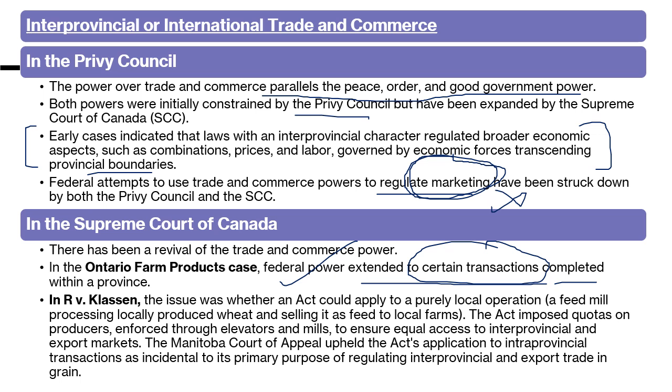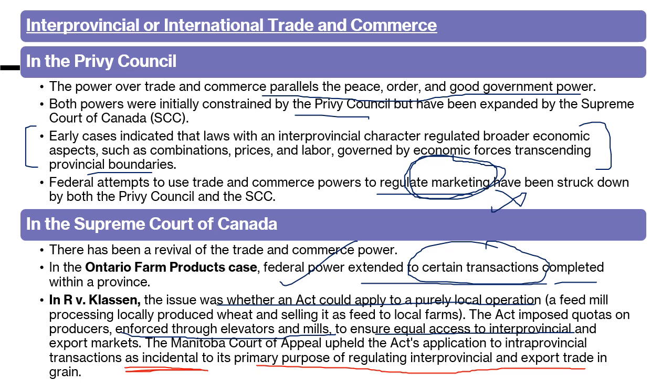In R versus Klassen, the issue was whether an act could apply to a purely local operation, something purely locally produced, a local farm selling. The act imposed quotas on producers enforced through elevators and mills to ensure equal access to the interprovincial export market.